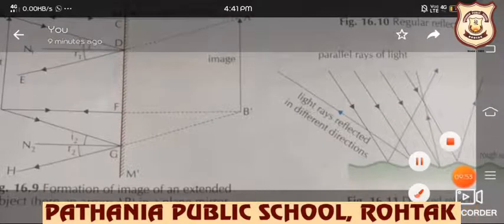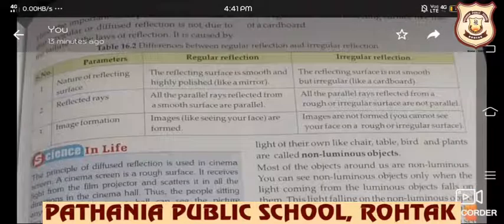Now we will discuss the difference. See, this is the difference between them. Nature of reflecting surface: if I am talking about regular reflection, the reflecting surface is smooth and highly polished, like a mirror. And the irregular surface will be like cardboard.